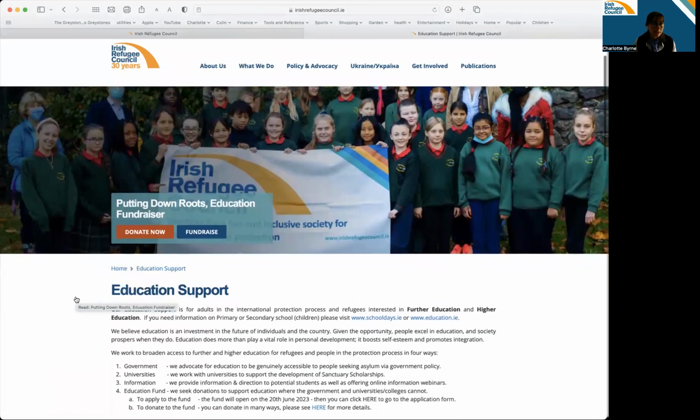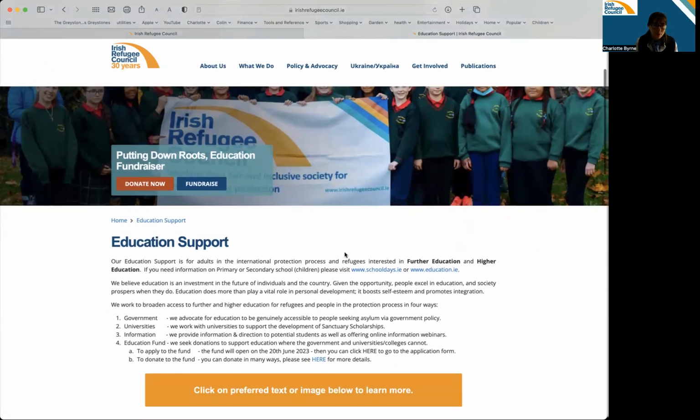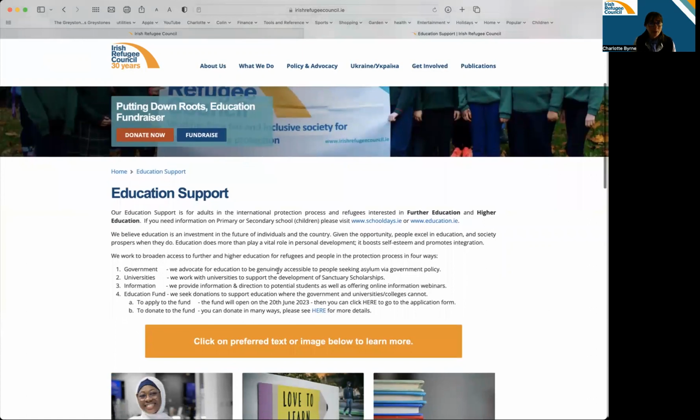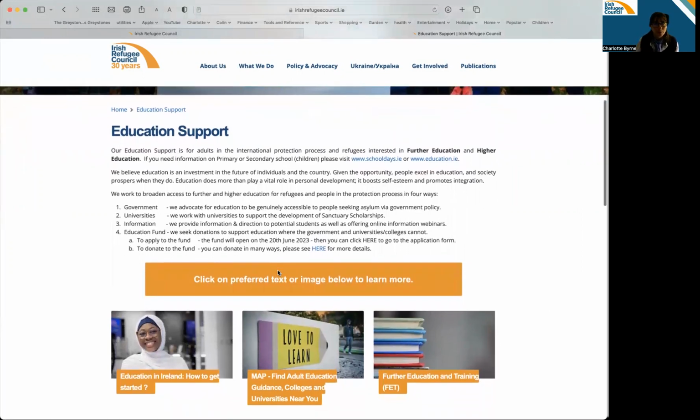Now, the first thing to say is that this information is about adult education. If you were interested in children's education, primary school or secondary school for teenagers, there's a couple of links there at the top of the page that you could go to. So I'm just going to talk here about further and higher education for people generally past secondary school.